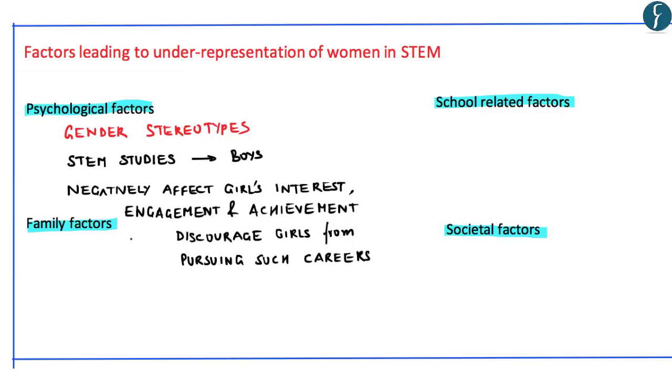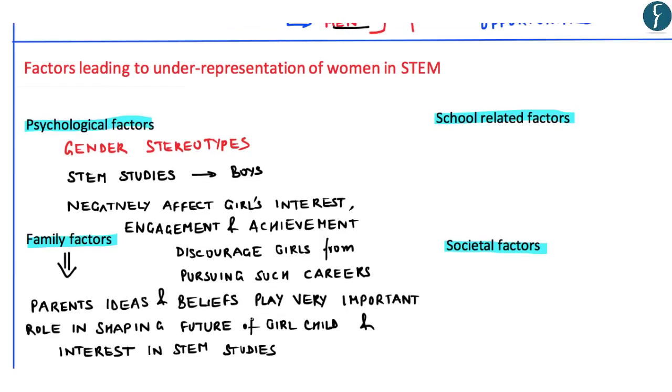Now, at times, a similar role is also played by family factors. Parents and their beliefs play a very important role in shaping the future of a girl child. Further, a parent's beliefs and ideas either generate interest in STEM studies or take the interest of the girl child away from STEM studies. Particularly, parents having traditional beliefs about gender roles and who treat girls and boys unequally can reinforce negative stereotypes and attitudes about gender inequality, and thereby can prevent the girl child from taking up careers in STEM studies.